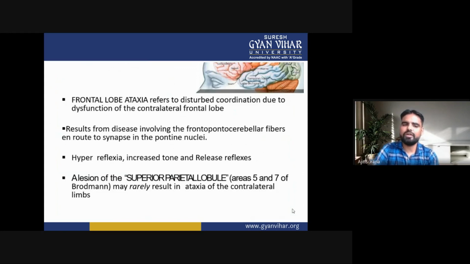Cortical ataxia, also called frontal lobe ataxia, refers to disturbed coordination that occurs due to the dysfunction of the contralateral frontal lobe. It results from disease involving the frontopontocerebellar fibers en route to the synapse in the pontine nuclei. It causes hyperreflexia, increased tone and release reflexes. A lesion of the superior parietal lobule, areas 5 and 7 of Brodmann, may result in ataxia of the contralateral limbs.